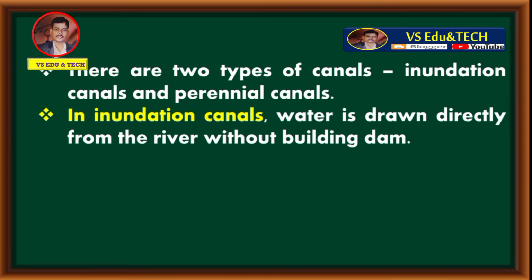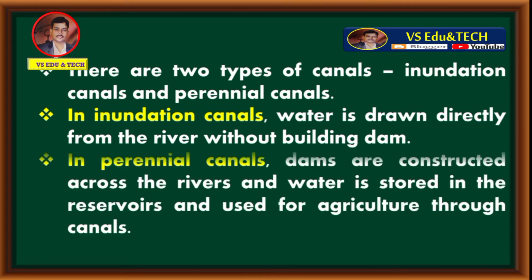In inundation canals, water is drawn directly from the river without building a dam. In perennial canals, dams are constructed across the rivers and water is stored in the reservoirs and used for agriculture through canals. These two are the types of canal irrigation.